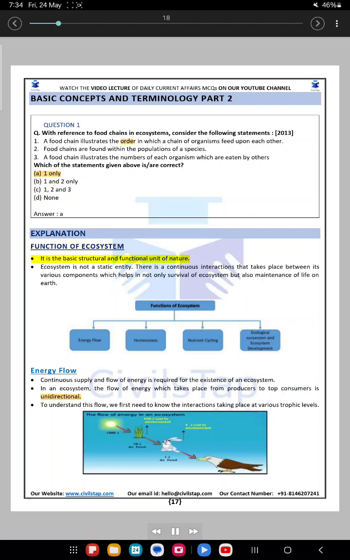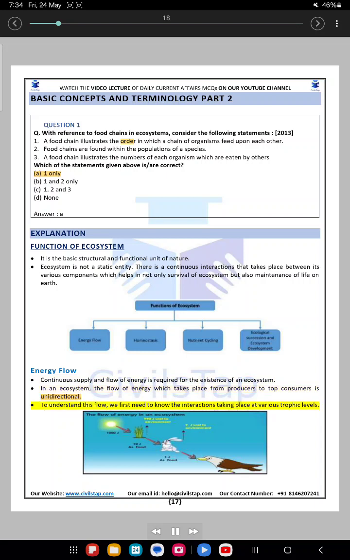Function of ecosystem. It is the basic structural and functional unit of nature. Ecosystem is not a static entity. There is a continuous interaction that takes place between its various components, which helps in not only survival of the ecosystem but also maintenance of life on Earth. Energy flow. Continuous supply and flow of energy is required for the existence of an ecosystem. In an ecosystem, the flow of energy which takes place from producers to top consumers is unidirectional.